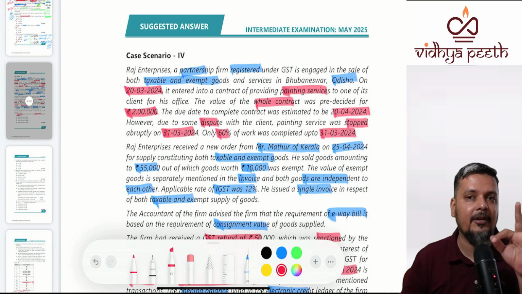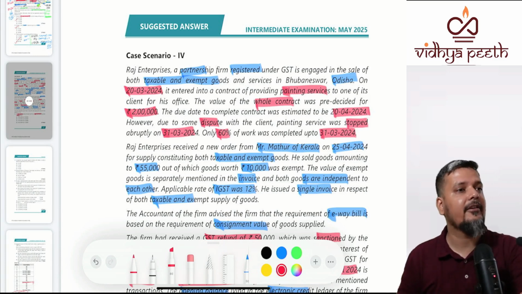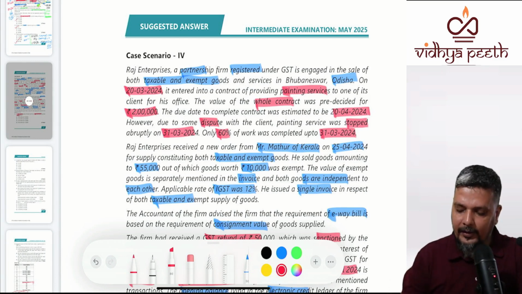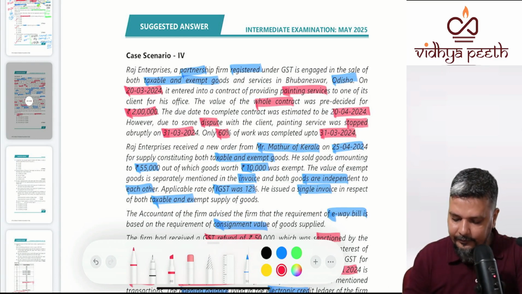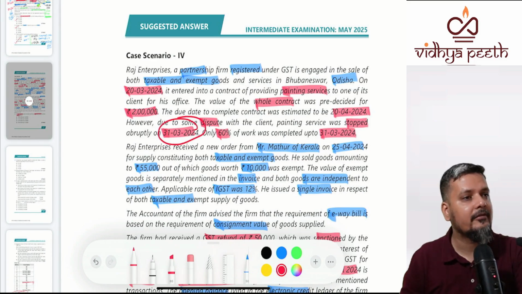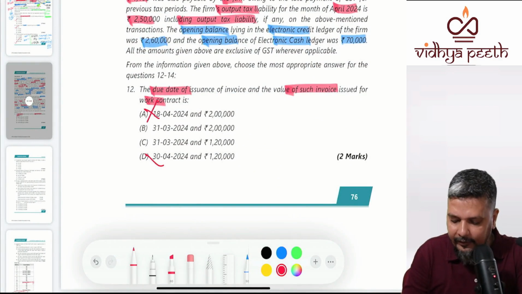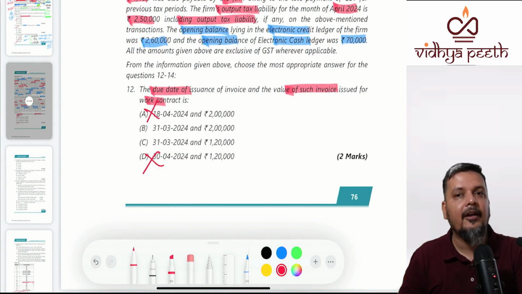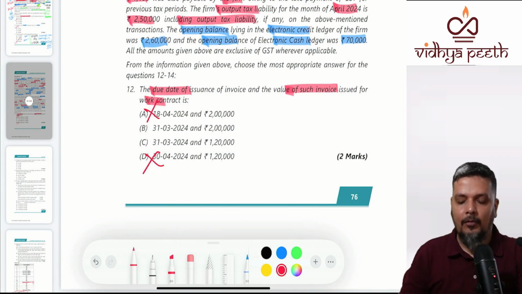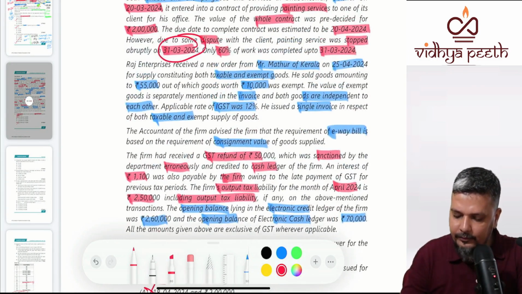For that normally you have 30 days, but when it is cancelled, you have to raise invoice immediately. You have to raise invoice when the works contract is cancelled. It is cancelled on that date, so it has to be issued immediately. So you rule out the wrong answers. And it has to be issued for the proportionate value. What was the total value? 2 lakhs.